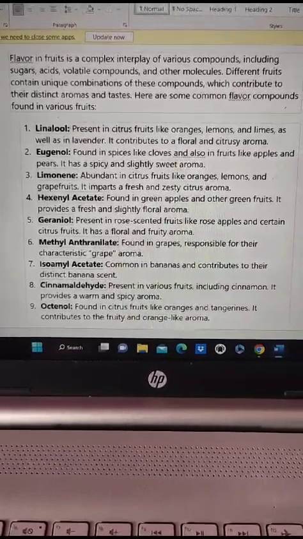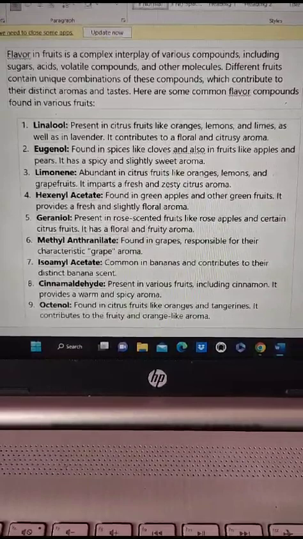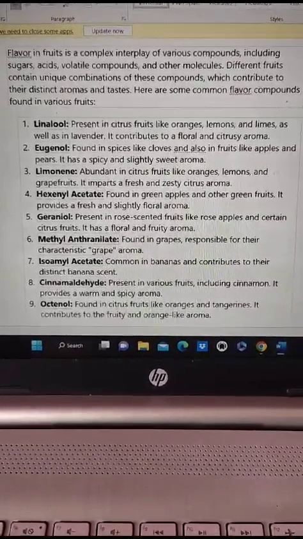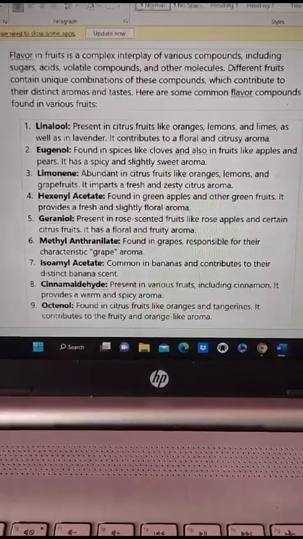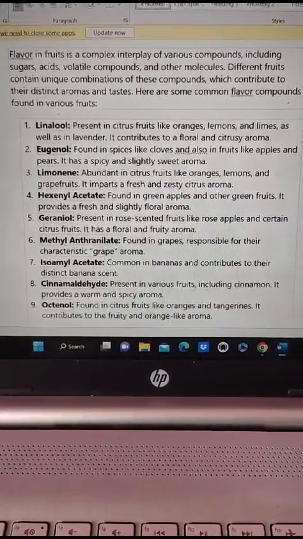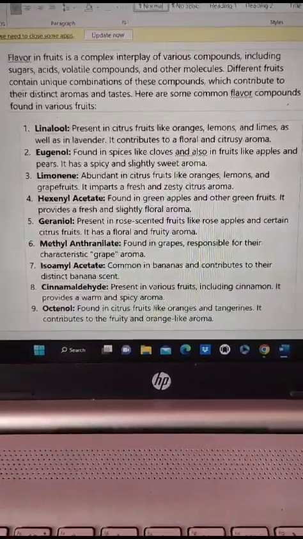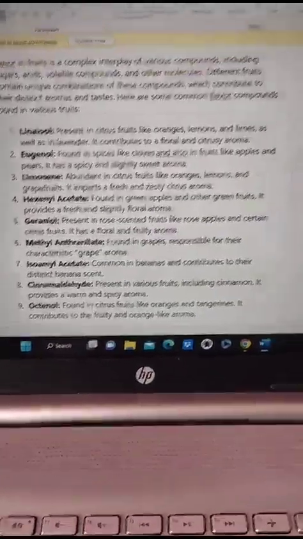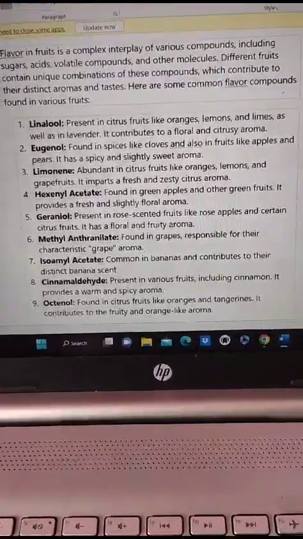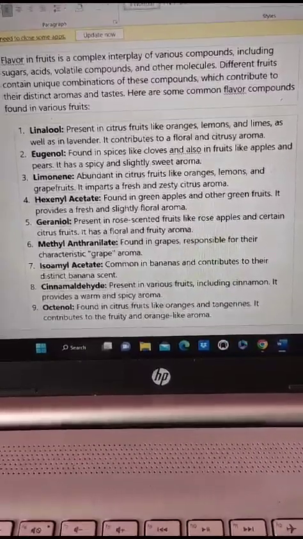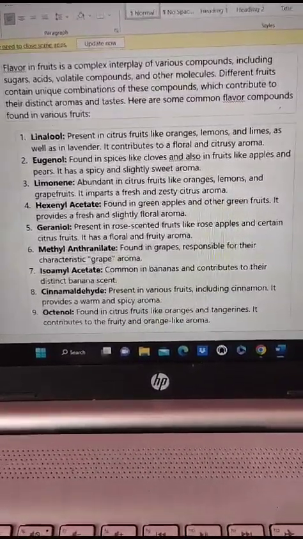Next is eugenol, which is present in cloves as well as in some fruits like apples and pears, which is responsible for a spicy and slightly sweet aroma. Next is limonene, which is abundantly present in citrus fruits like oranges, lemons and grapefruits, which imparts a fresh and zesty citrus aroma. Next one is hexyl acetate, which is present in green apples and other green foods, and it's responsible for a fresh and slightly floral aroma.